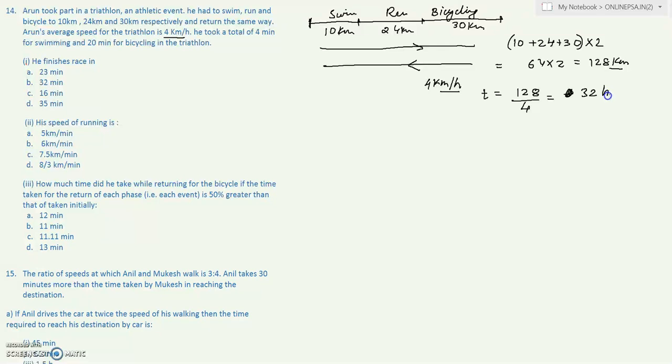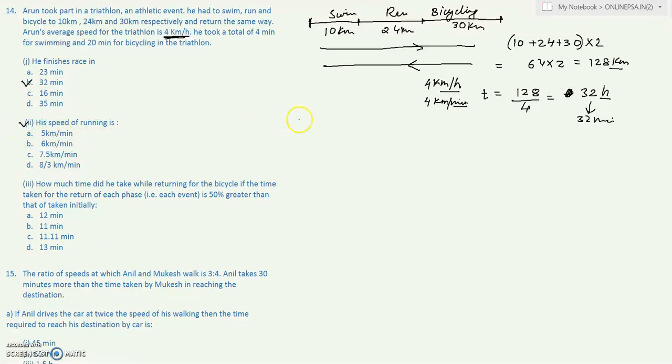32 hours. Right now you see all of them are in minutes. So I'm guessing the question must have a typo. In place of 4 kilometers per hour, it should have been 4 kilometers per minute, right? So the answer would be 32 minutes, and B should be the answer to this question. Now let us think about the next question.